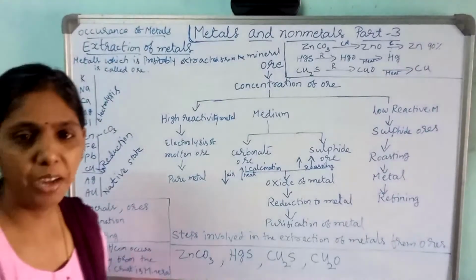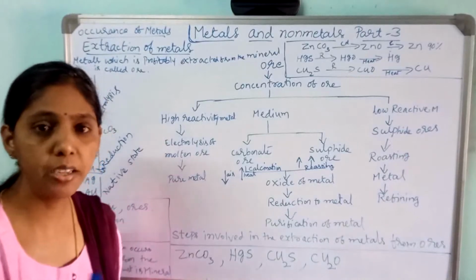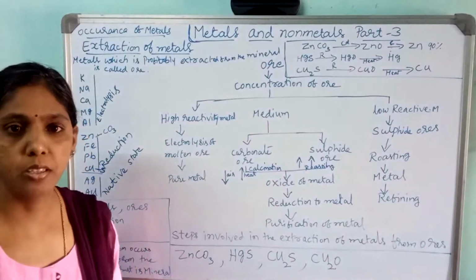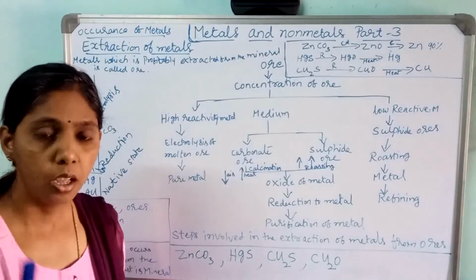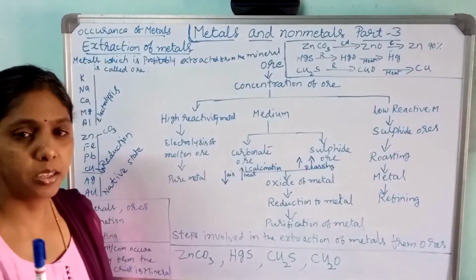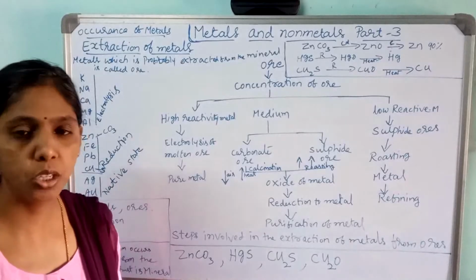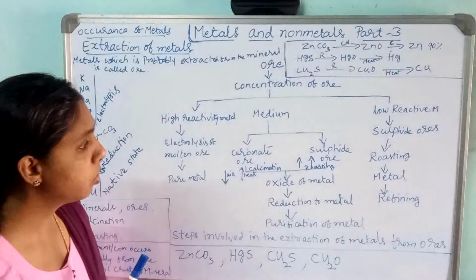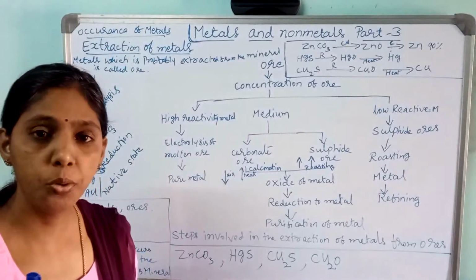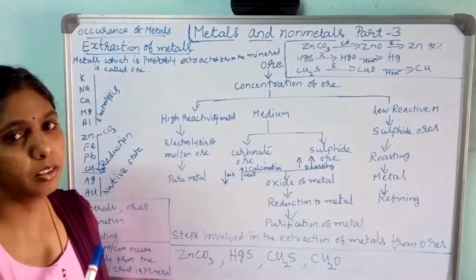Hello my dear students, in today's class let us learn part 3 of metals and non-metals. In metals and non-metals you are going to learn about the occurrence of the metal, extraction of the metal, roasting and calcination, meaning of the minerals and the ores, and also the thermite process and corrosion. All these points will be covered in this lesson.